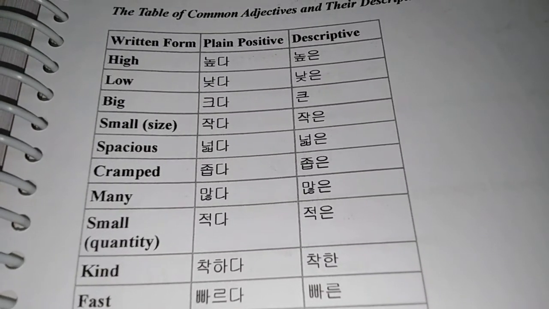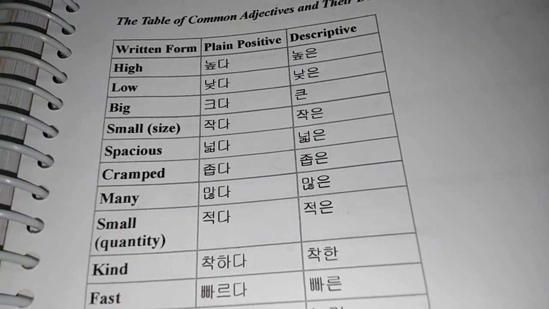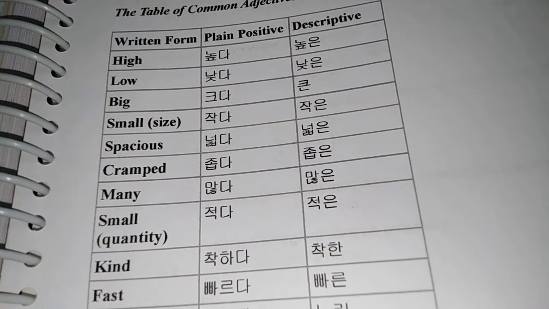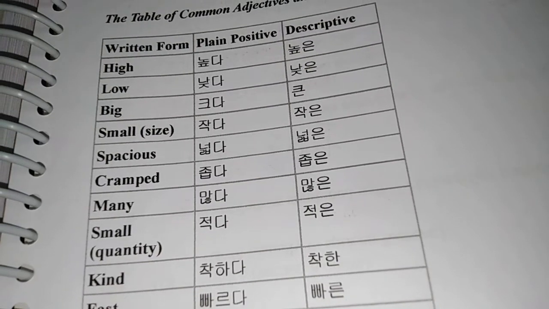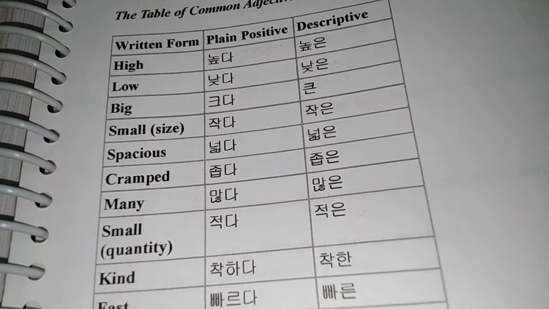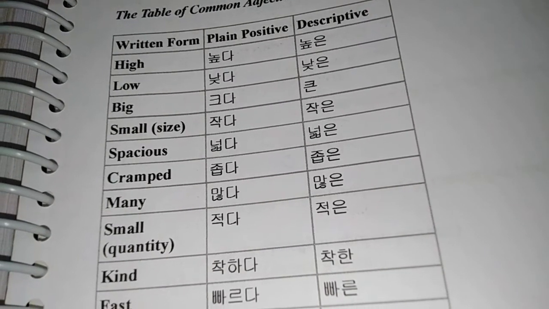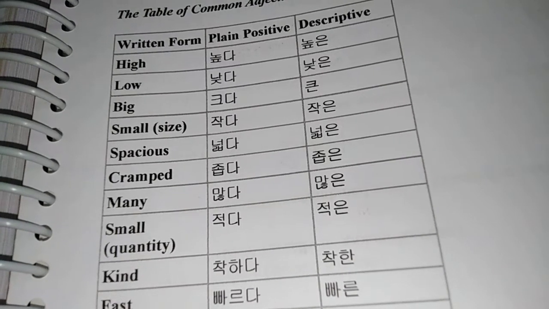And coming to descriptive forms, of course, we have conjugation rules for this one too, but it's pretty easy. But before we go into the conjugation rules, you could maybe try deducing those conjugation rules by yourself, which would help you to remember the patterns more easily rather than just learning them by heart.